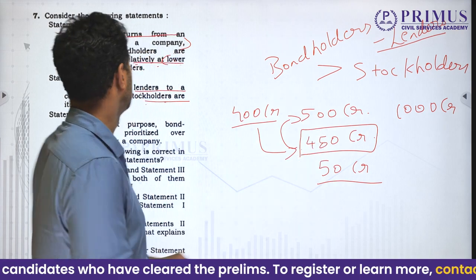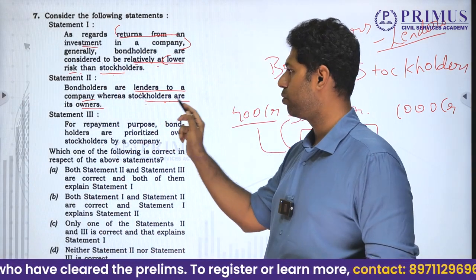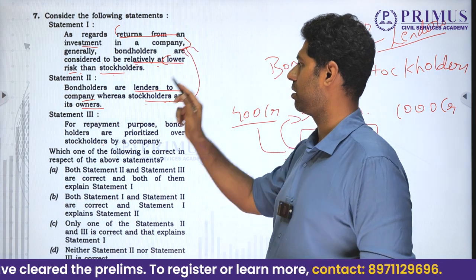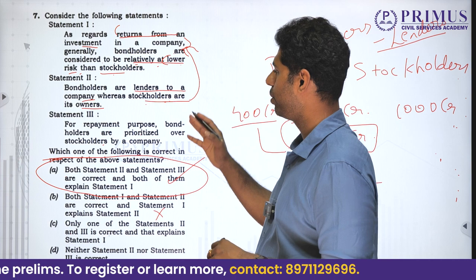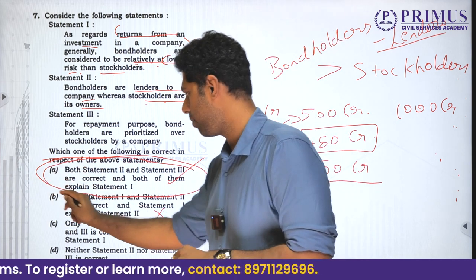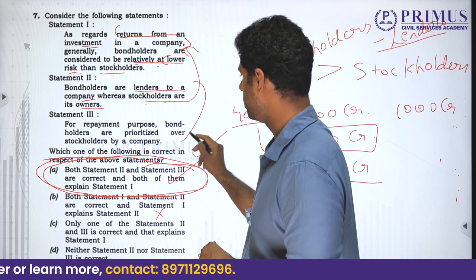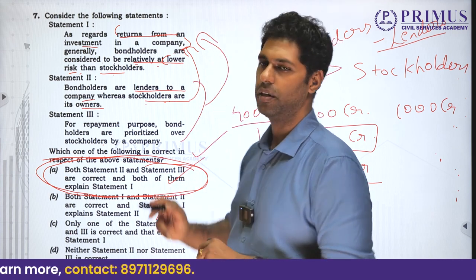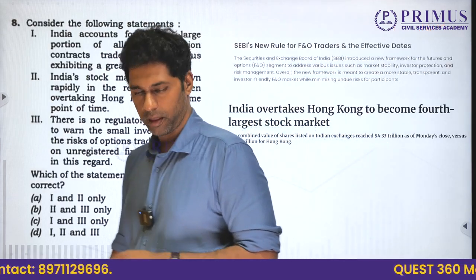Thereby, when you see returns from an investment in a company, statement 2 is very, very important for this part. Bondholders are lenders, that is why they get priority for payment. So, when you look at the options, statement A seems more suitable as statement 2 and statement 3 both explain statement 1. Clear? Moving on to the next question.